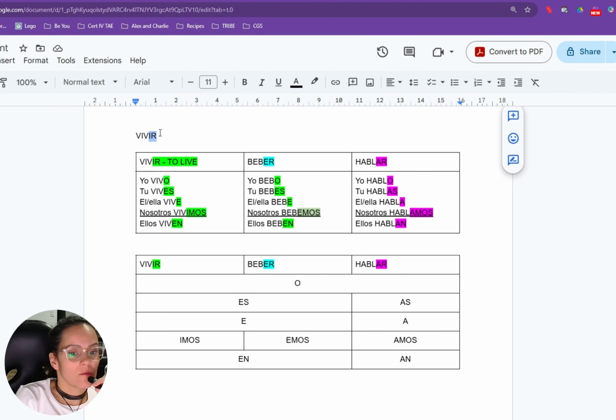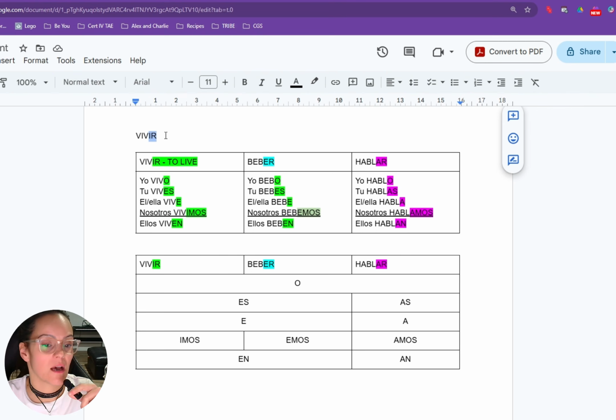All verbs in Spanish end with ar, er, or ir, and this is called an infinitive. An infinitive is a verb in its pure form, which in English is to live, to go, to write, to drink, to eat, etc. If it was conjugated, you would say she eats, so the verb changes. In Spanish, when we have the verb in its pure form, we have three different groups: AR, ER, and IR.